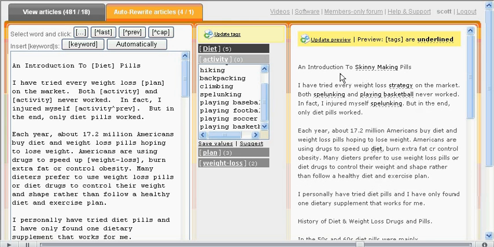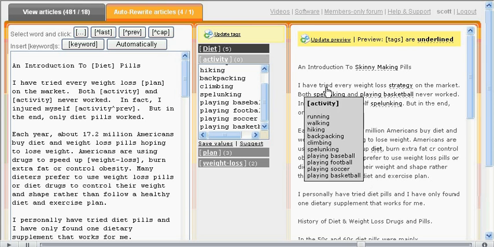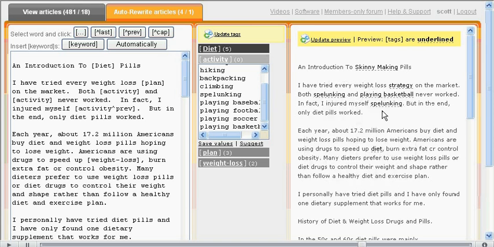But say I want to switch it up. I want to do the exact opposite. I want to talk about a first activity, and then a second activity, and then I want to repeat the second activity again. Well, I do it basically the same way, except I use the button upper caret last. So I'm going to get rid of this tag, select it again, hit the upper caret last button, and we'll hit update preview.